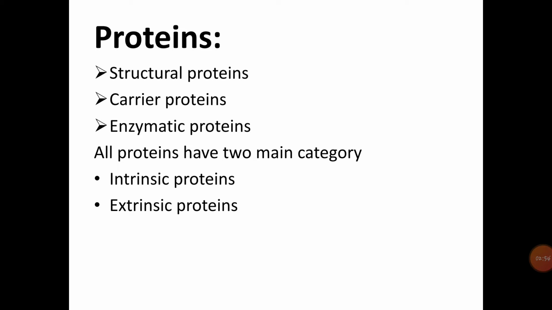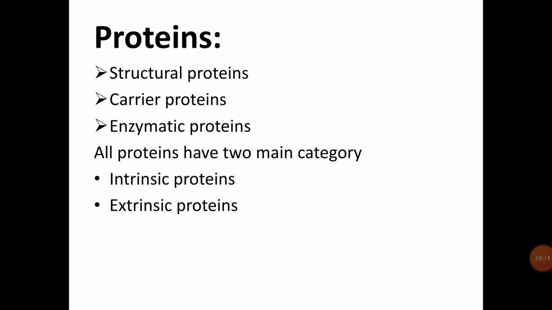First, intrinsic proteins are firmly associated with the membrane, either partially penetrating the membrane or penetrating the entire membrane, protruding at both ends. They have no polar amino acid in the interior as well as on the surface.